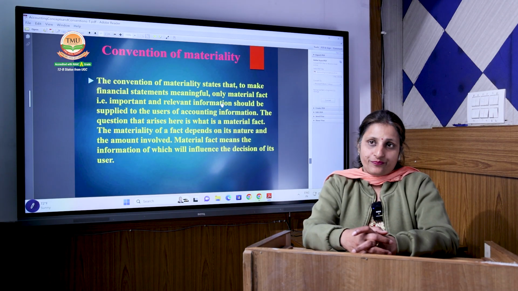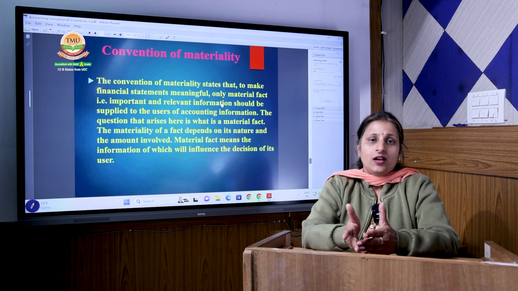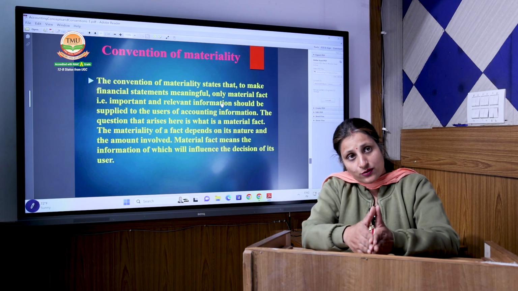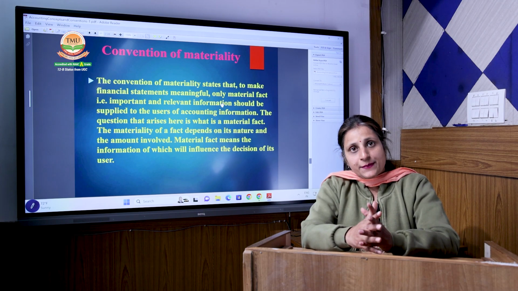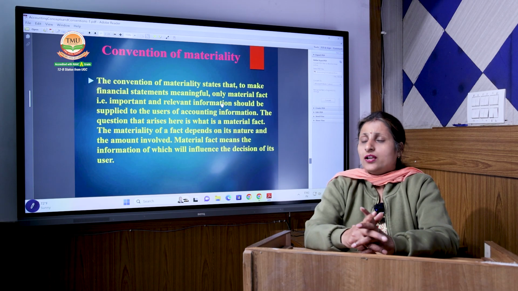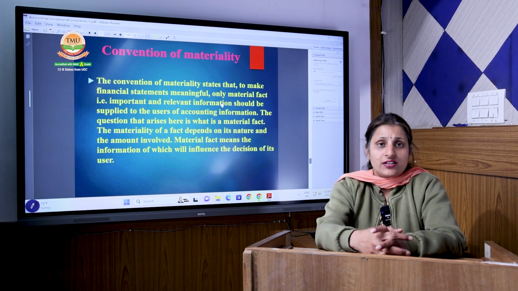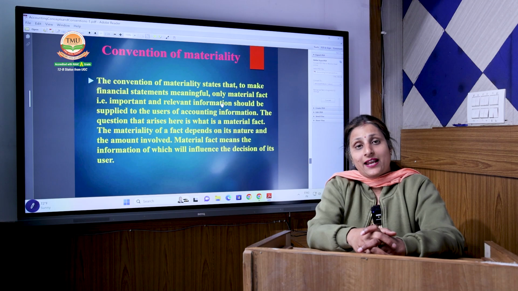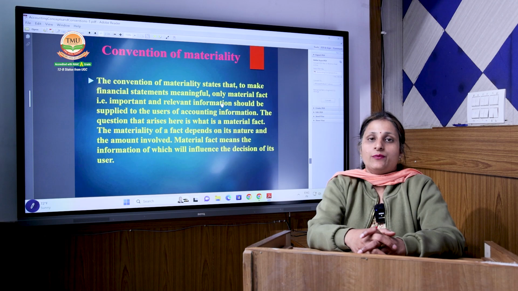Convention of materiality. This is somewhat contradictory to the full disclosure. The full disclosure concept says that each and every piece of information should be fully disclosed as it is required by the accounting users. But this concept says that in our accounting books, only the financial transactions that have material relations or material facts related to our financial books should be recorded in the accounting.